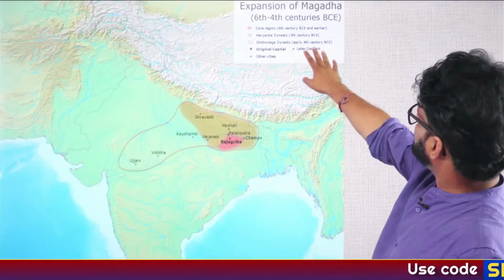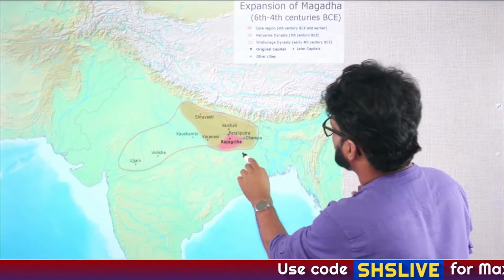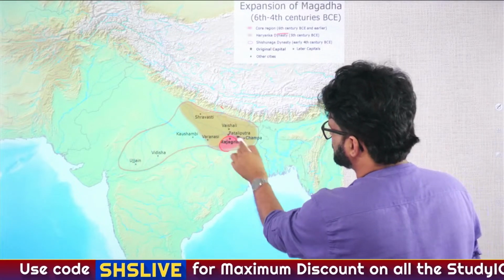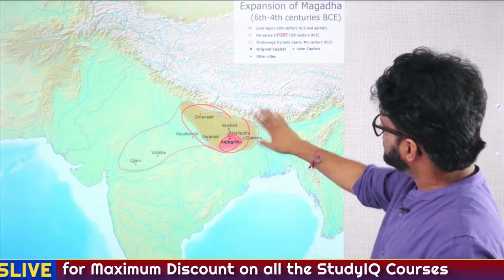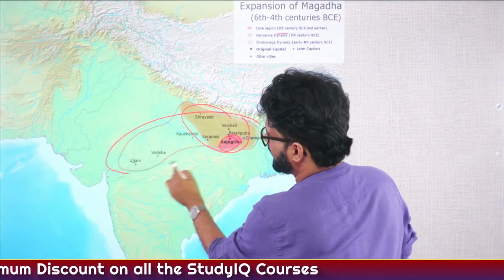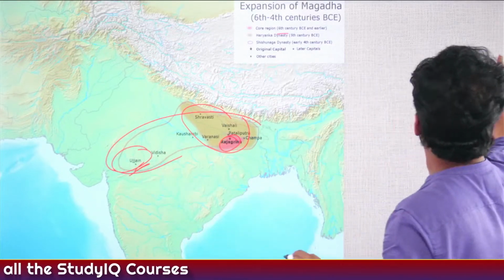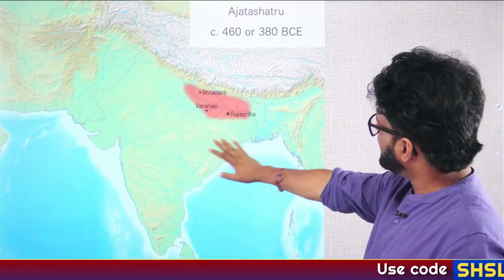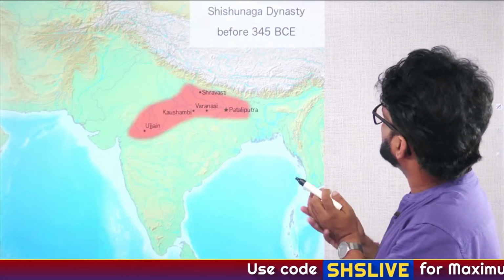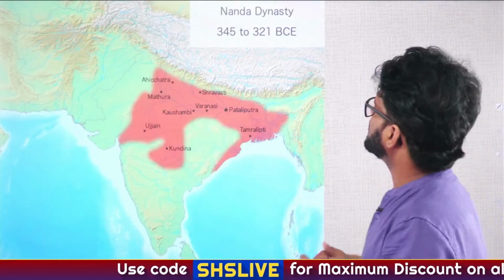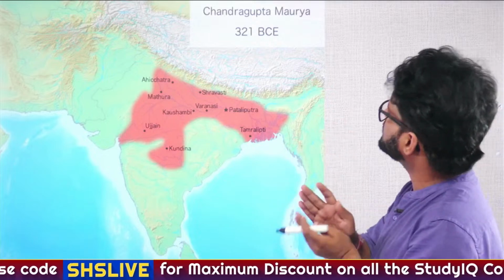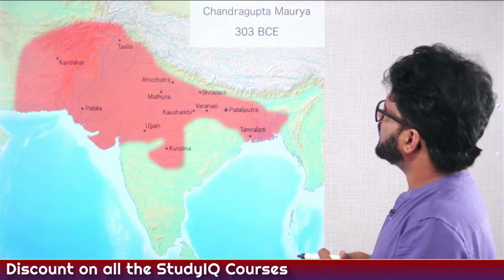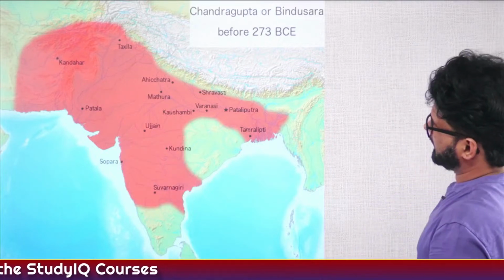See, this was a map which we have seen: 5th century BC, Haryanka dynasty, they had their core region here. Before that, 6th century BC, this was the region. Then the Haryanka dynasty came, this region. Shishunaga came, they captured Ujjain, Vidisha, Avanti part, right? And then we have seen this particular map as well. 500 BC, how this whole thing is expanding, Ajatashatru's reign. Then the Shishunaga dynasty, they captured Avanti. So please pay attention. We have discussed this multiple times. I will keep on giving you questions, so that will help you in remembering things in a much better manner. Fine.